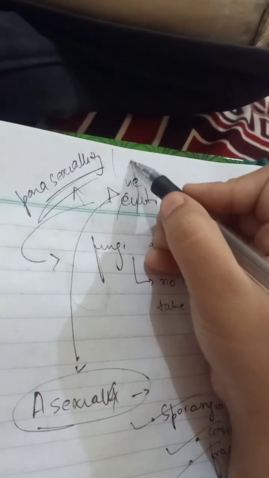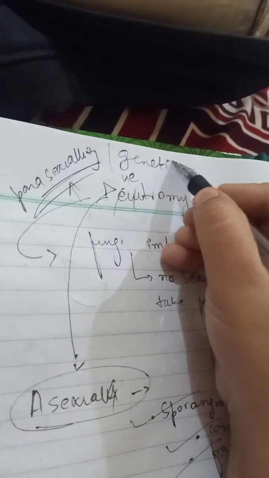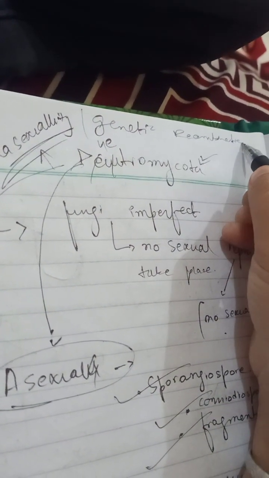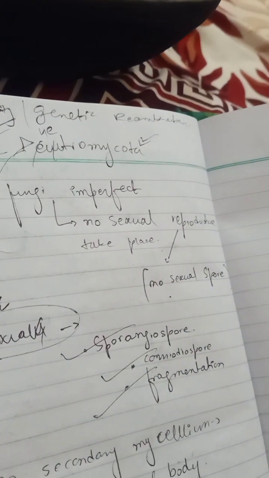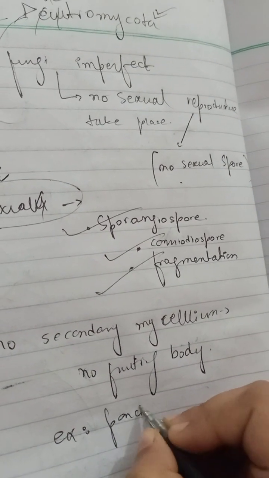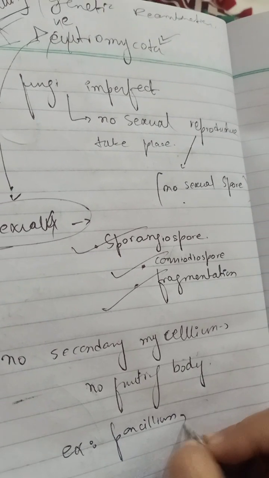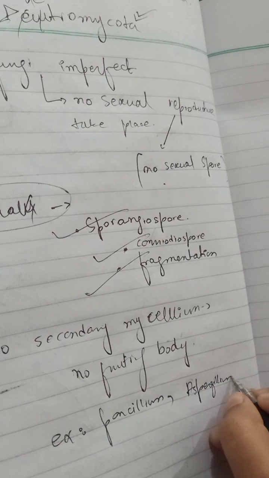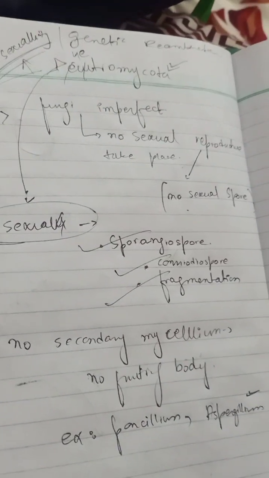Parasexuality is genetic recombination. If you take examples, we have Penicillium as well as Aspergillus. These are examples of fungi in this Deuteromycota group.